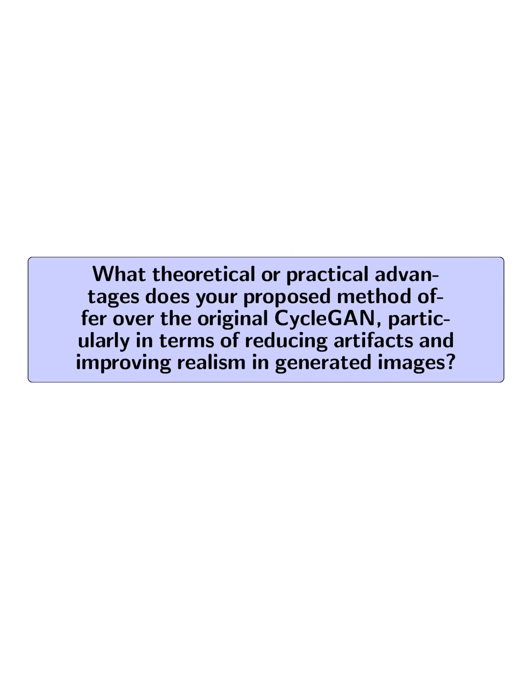What theoretical or practical advantages does your proposed method offer over the original CycleGAN, particularly in terms of reducing artifacts and improving realism in generated images?